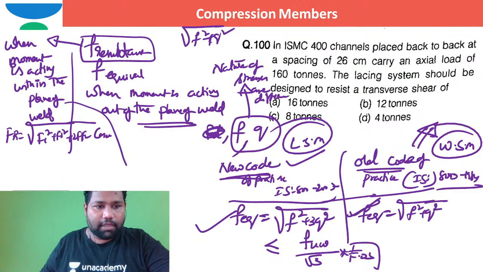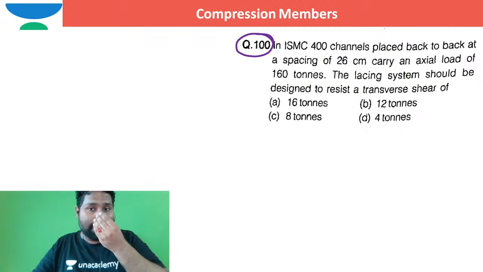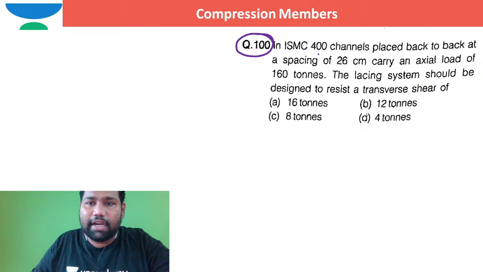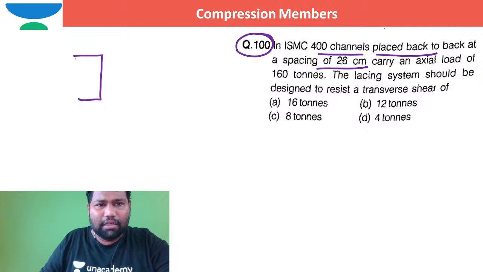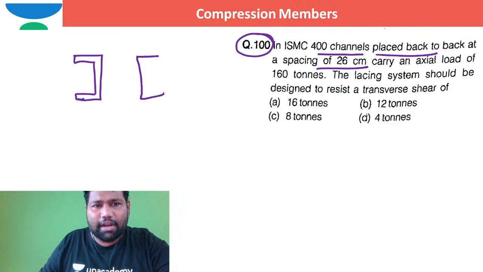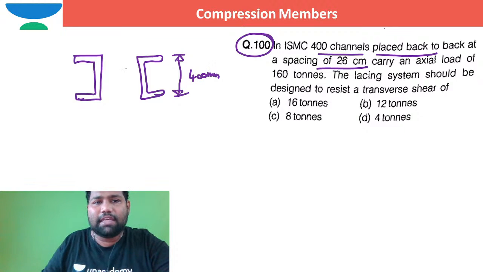One second. I hope you are able to see this question. In ISMC, Indian Standard Medium Channel, 400 channels are placed back to back at a spacing of, so ISMC 400 channel is there, and another ISMC 400 channel is there. The depth of the channel is 400 millimeter, and the spacing of these two channels is 26 centimeter, so I can say this is 260 millimeter.